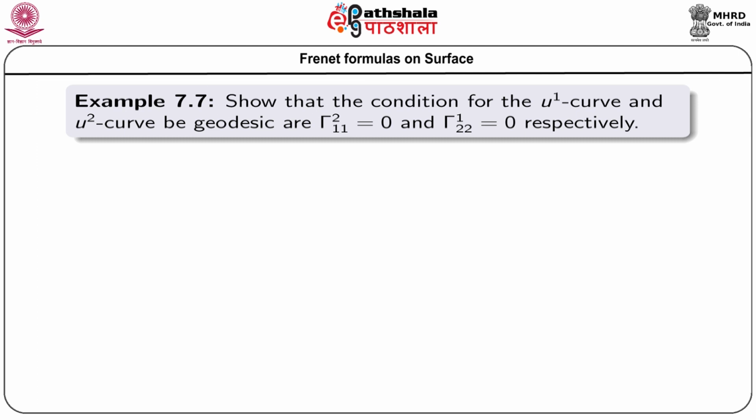That means, for the parametric curves, we are trying to find the condition for whether the u1 curve and u2 curve will be geodesic, and the condition is that the Christoffel symbol of second kind 2 1 1 will be equal to 0, and the Christoffel symbol of second kind 1 2 2 is equal to 0 respectively. So, let us go ahead and see how it comes.